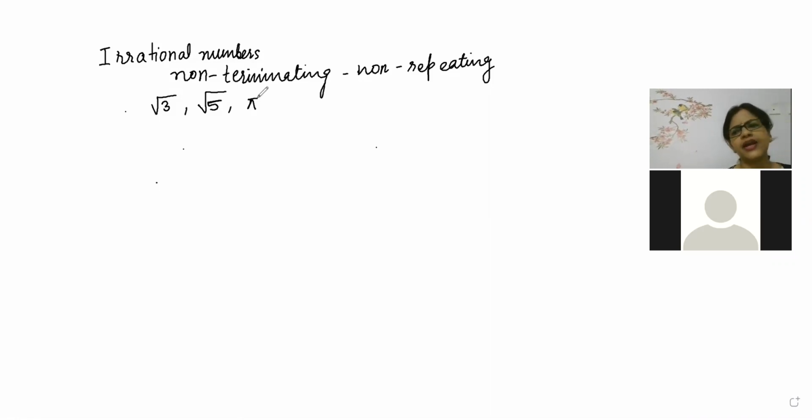It will not be formed in the p by q form. Directly you cannot write this. So that is exactly what comes as root 3, root 5, root 7. All that root part comes as irrational numbers.